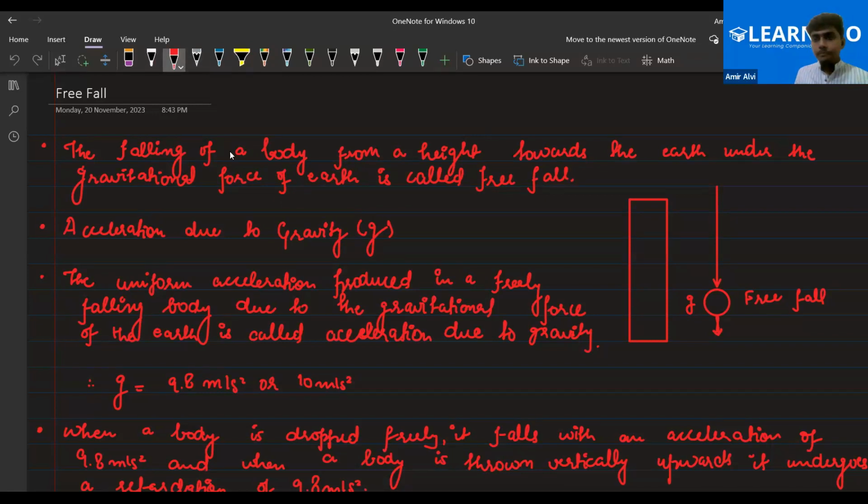Right, everyone? So as you can see, suppose this is a body. If you drop it from here, the body will basically go downwards, the force acting would be gravitational force, and the acceleration would be gravitational acceleration, or acceleration due to gravity. Am I clear to all of you? Please do let me know, everyone. Yes, sir. Is there anyone who is having doubt till now? Please do let me know.